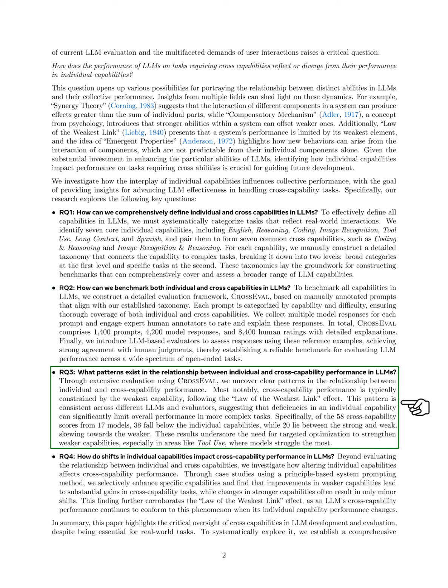We then explore the patterns in the relationship between individual and cross-capability performance. Our evaluations reveal that cross-capability performance is often limited by the weakest capability, consistent with the law of the weakest link. Out of 58 cross-capability scores from 17 models, 38 are below individual capability scores, indicating that weaknesses in specific skills can significantly hinder overall performance.